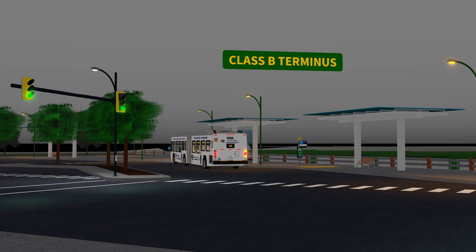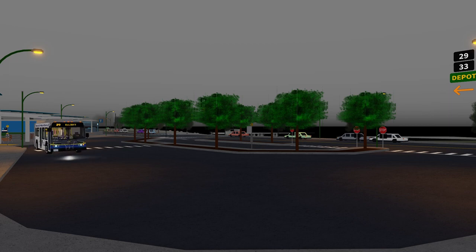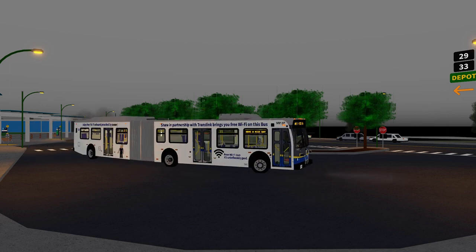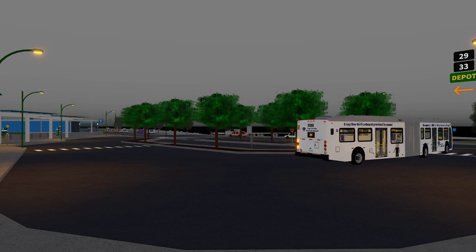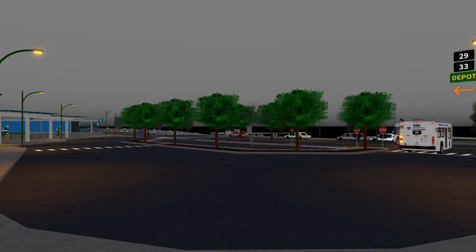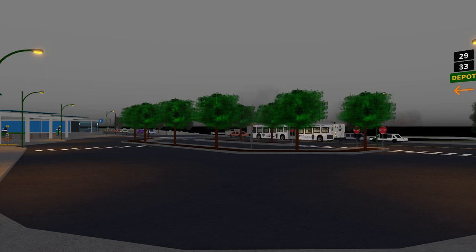Since we're back at the terminus where our two assigned lines both terminate, it's time to switch routes. This time, we are to run a round trip of service on the 29 to the Elliott terminus and back. We will now follow the terminal procedures once again and take our departure for the 29.